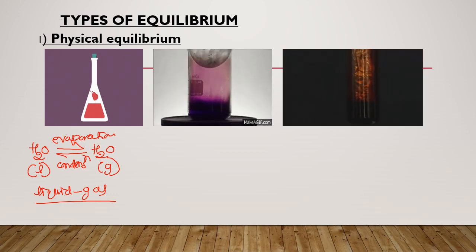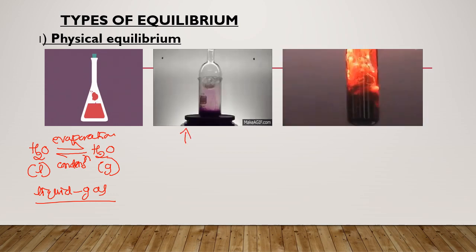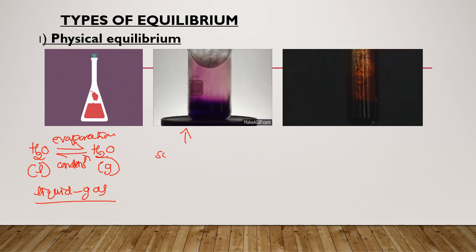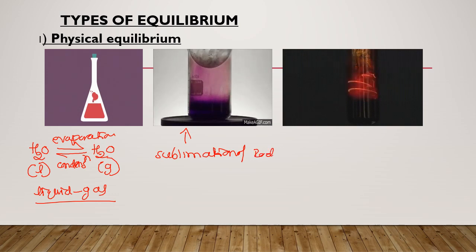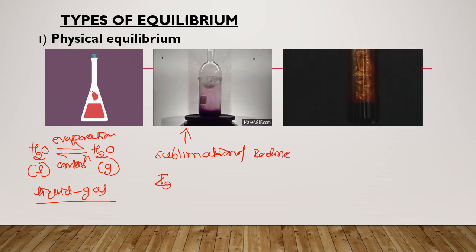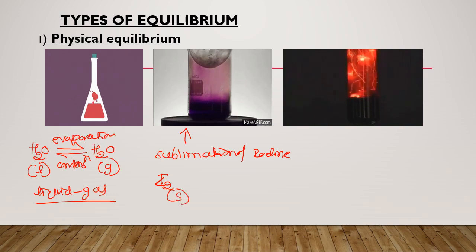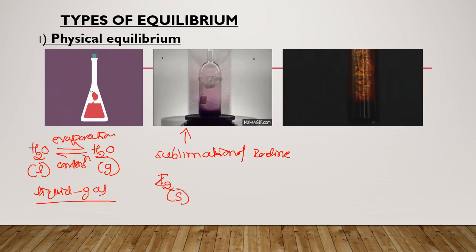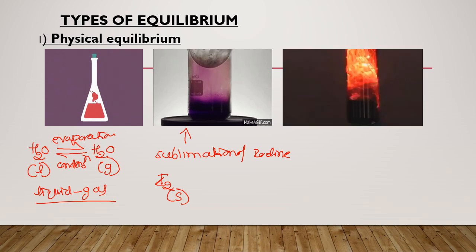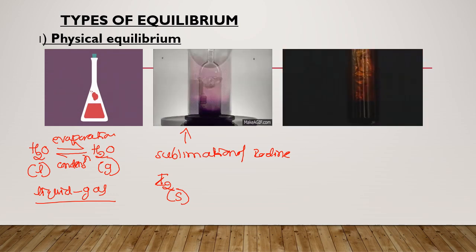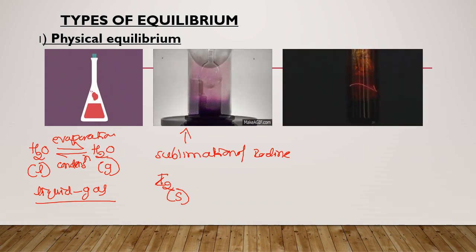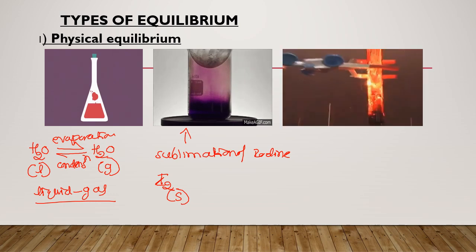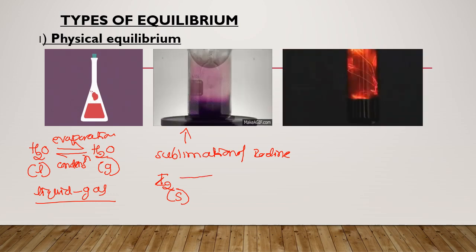Now look at the second video. This is sublimation of iodine. We have taken the solid form of iodine and you can see in the vessel the violet colored vapors, which are vapors of iodine. That means solid iodine undergoes sublimation. Sublimation means it goes directly to the gaseous state.